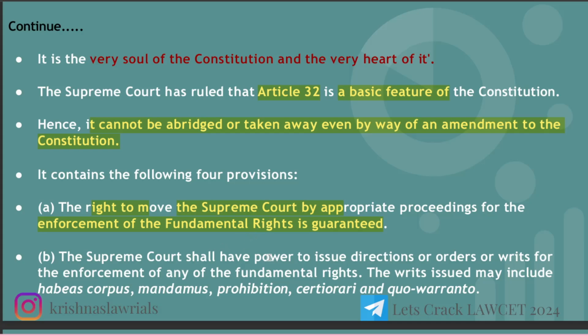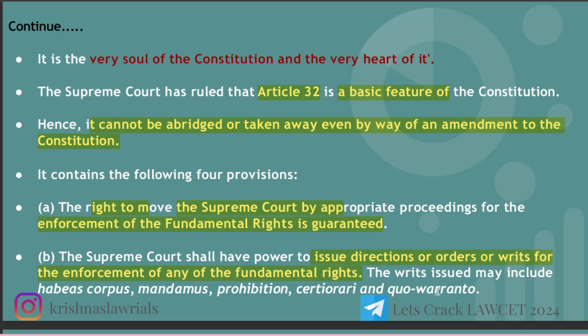The Supreme Court shall have power to issue directions or orders or writs for the enforcement of any fundamental rights. So, the Supreme Court has the power to issue directions to the state, because our fundamental rights are guaranteed against the state. The state can't violate our fundamental rights. So the Supreme Court can issue directions saying do this, do that, or an order or writ.